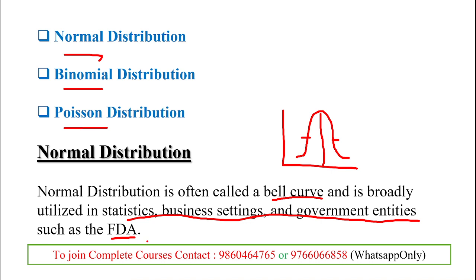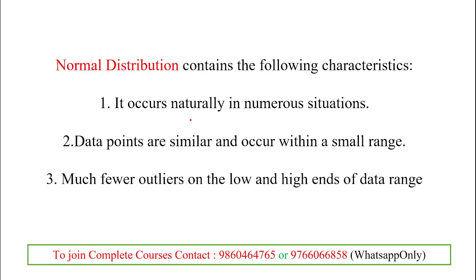So this distribution is also called bell-shaped and is widely recognized as a grading system for tests, such as the ones we can connect with graduate students, high school ratings or GRE. And normal distribution has the following characteristics. First, it occurs naturally in numerous situations. It happens naturally; it doesn't have any other means of occurring.